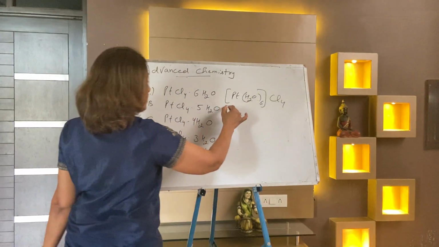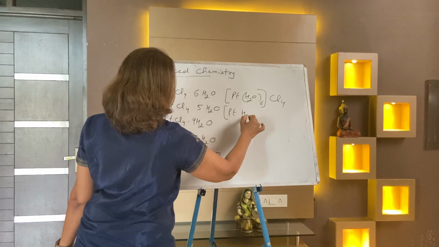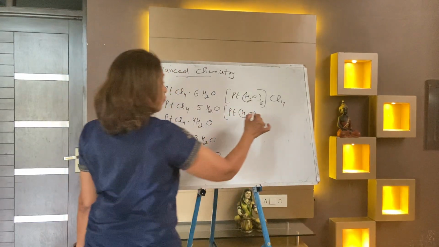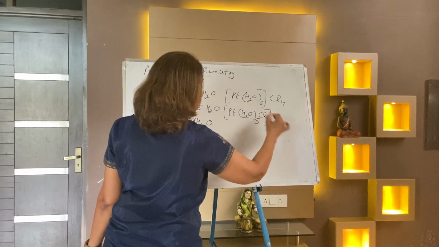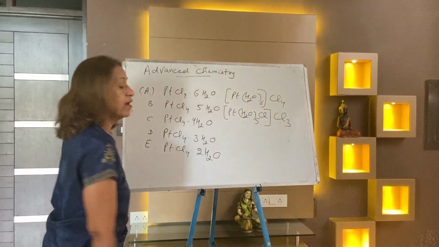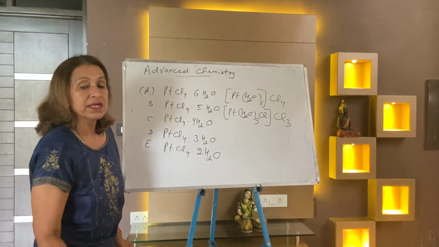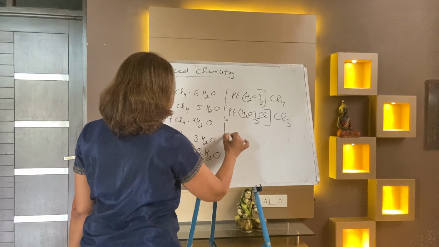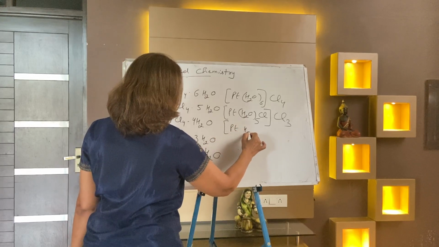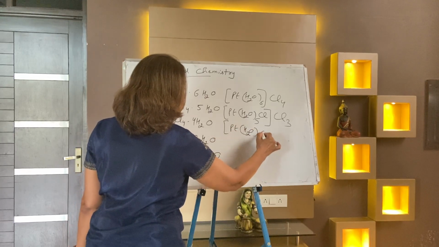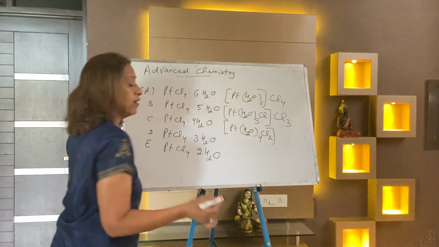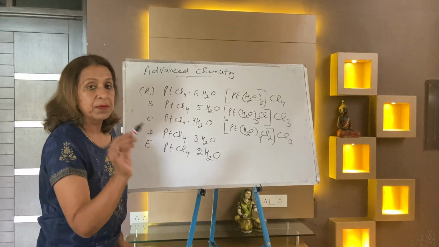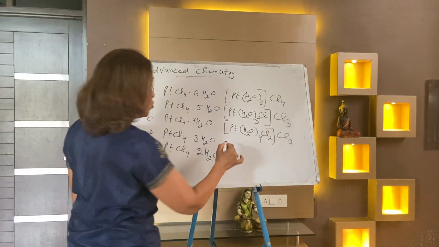In the second case, platinum, water 5, and to make the coordination number 6, 1 chloride is inside and 3 chloride ions outside. That means 75% chloride ions are outside. Third case, platinum, water 4, out of 4 chloride, 2 chloride ions inside and 2 outside: 50% chloride ions outside.